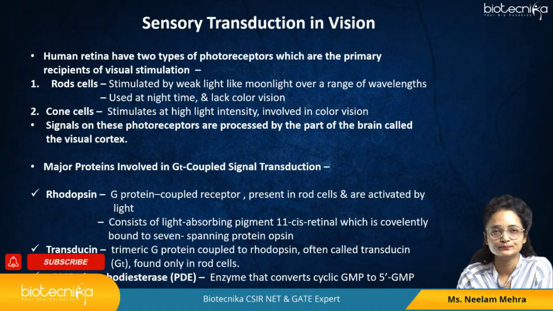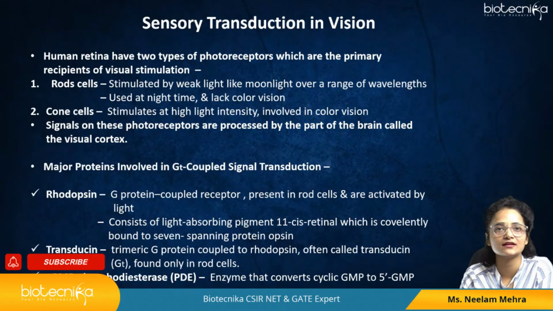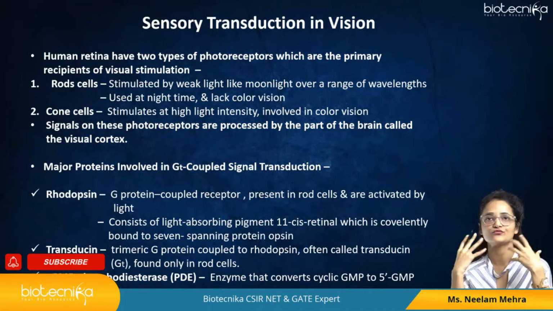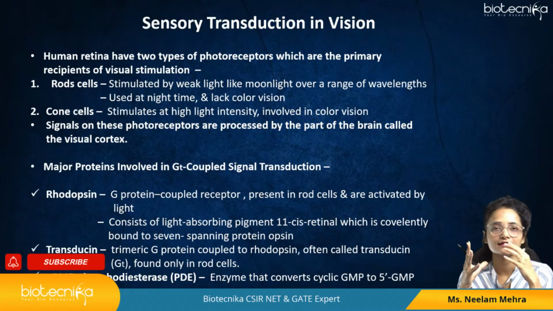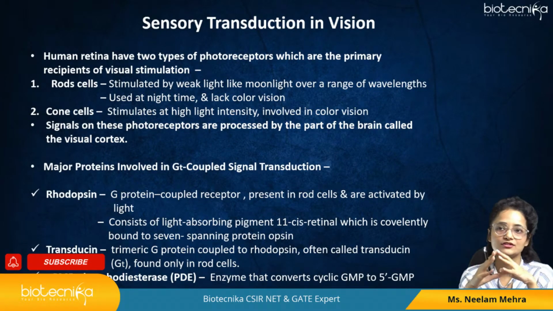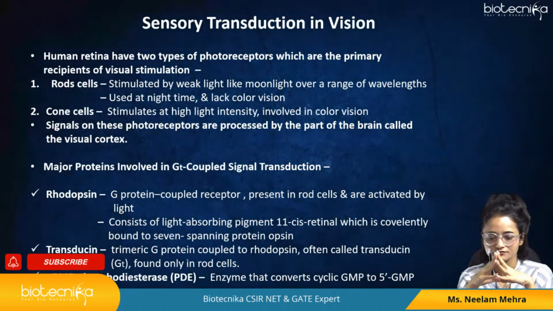So coming to another pathway which is stimulated by the GPCR. This is the sensory transduction in vision, like how we are able to visualize different kinds of things in their colored form and at which wavelength. All of this is also controlled by GPCR signaling. So let me give you a brief introduction here right now. In humans, the retina is of two types.